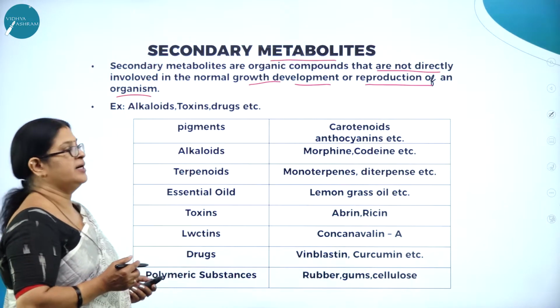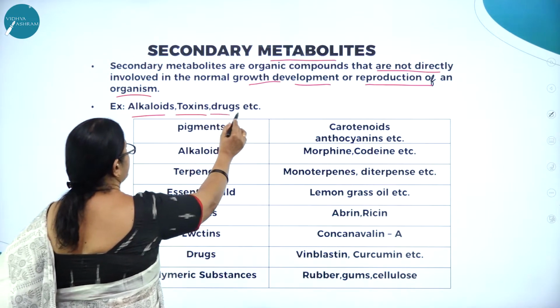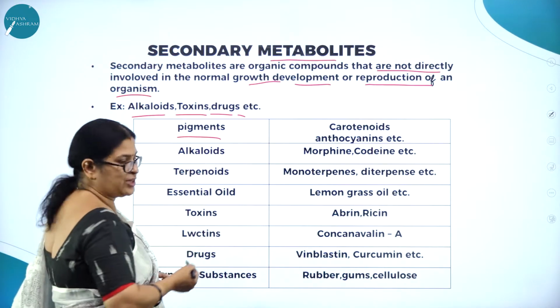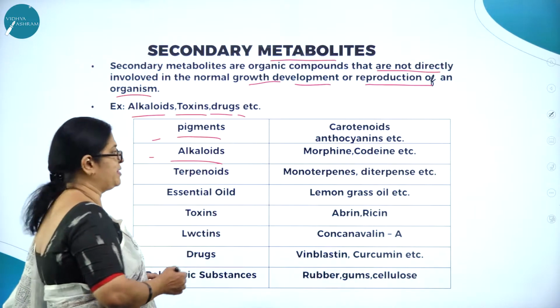Now let us come across some examples like alkaloids, toxins, drugs, etc. Pigments, carotenoids, anthocyanins, etc. All these are secondary metabolites.